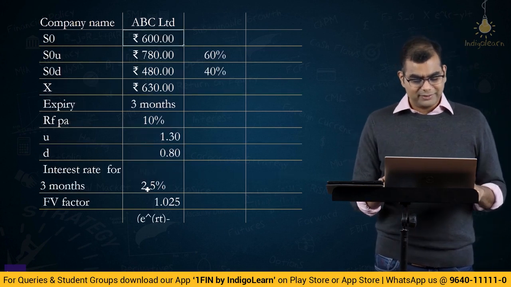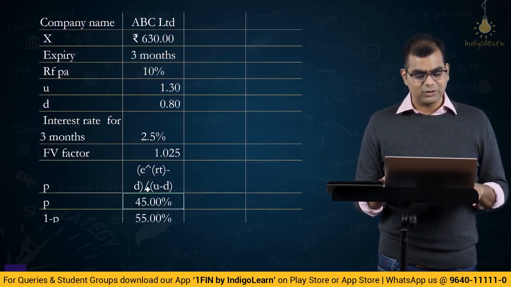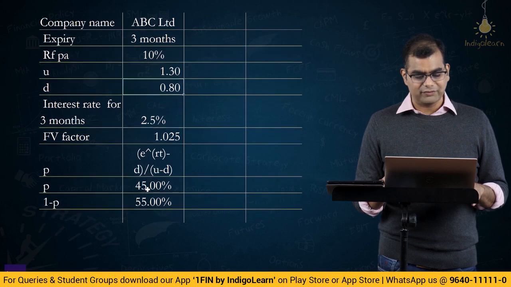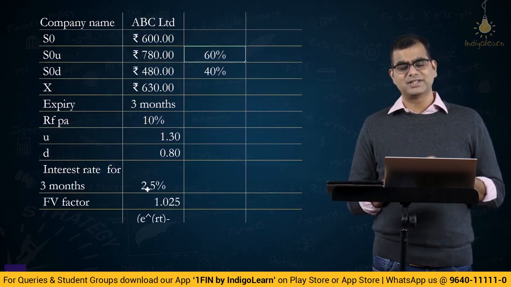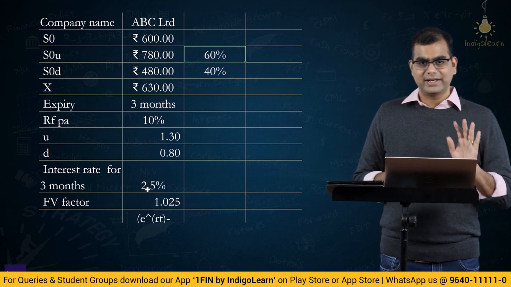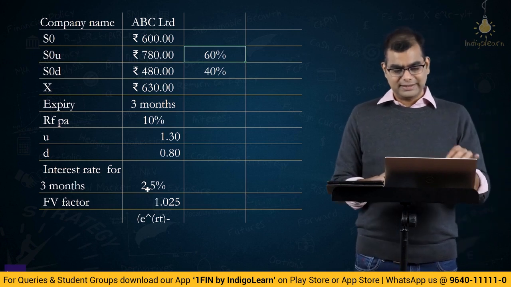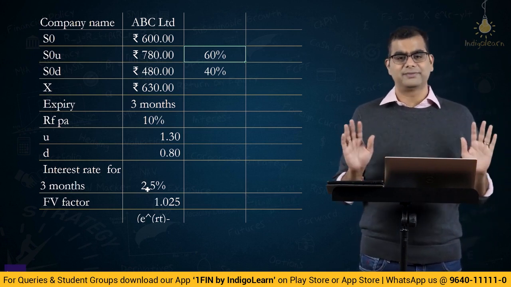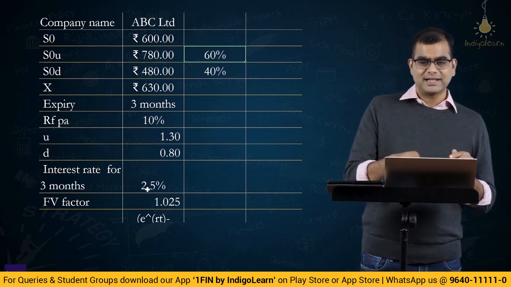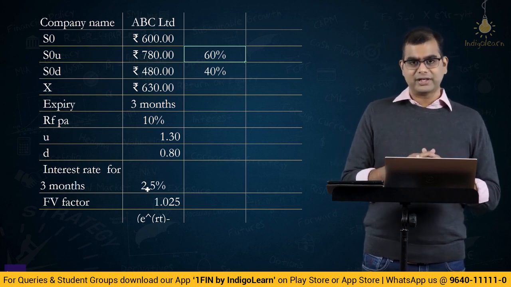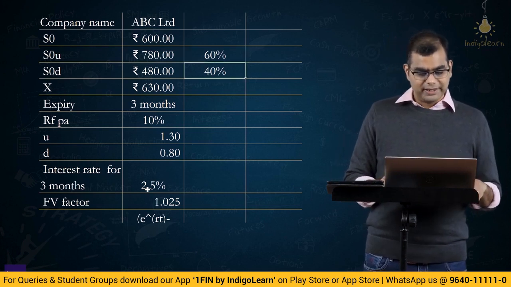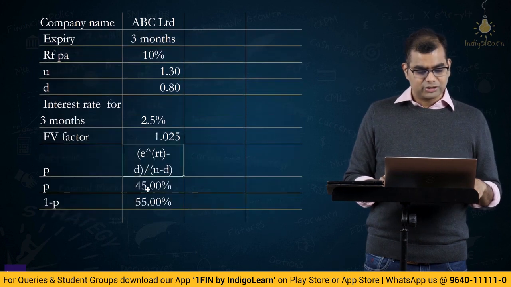So, when you are computing value of P, that is probability of it going up and probability of it going down as 45 and 55, what are these values, 60 and 40? This is the problem that I have with this problem. So, these 60 and 40 are actually irrelevant, because if you take the 60 and 40, then the value of P here should be 60.